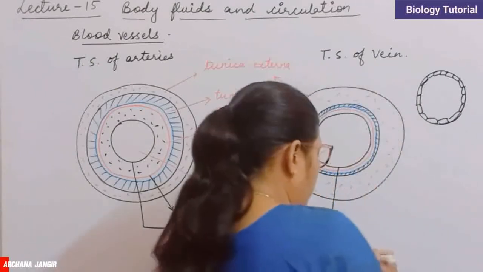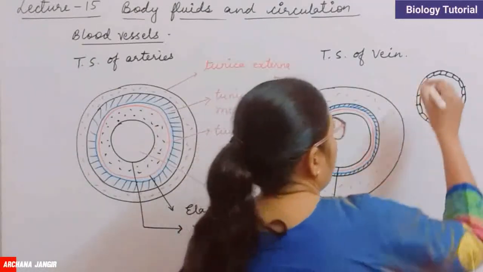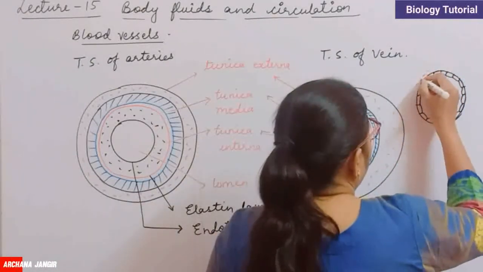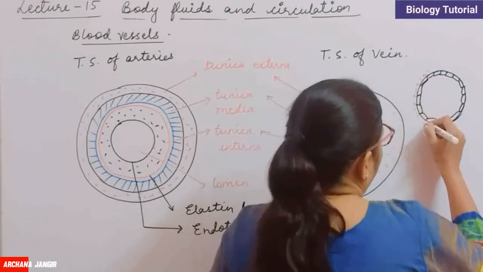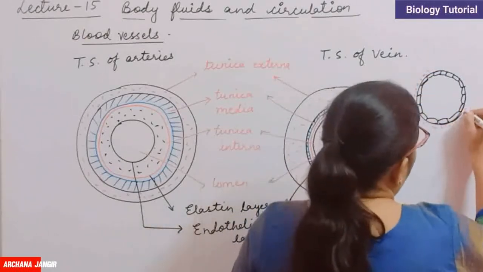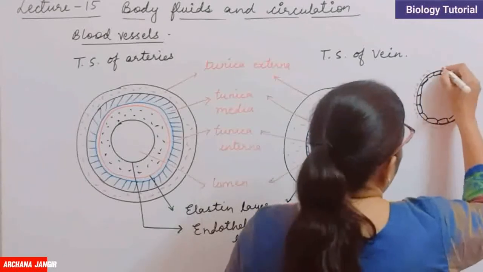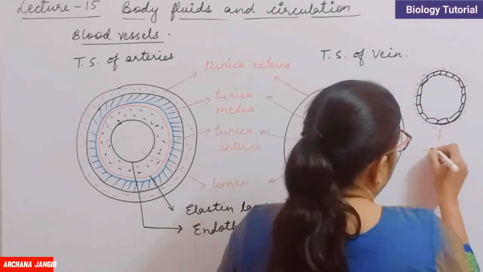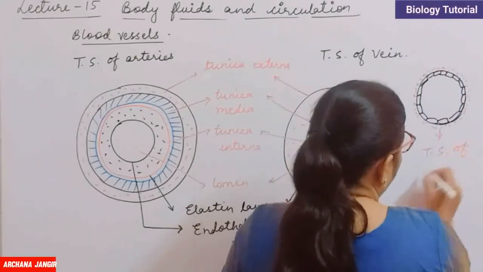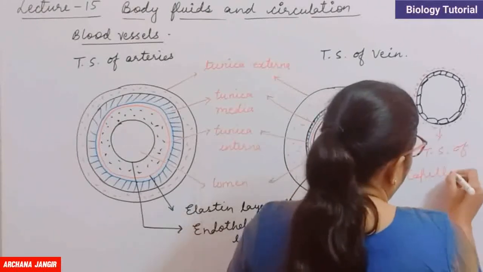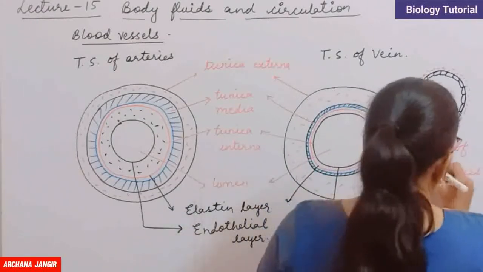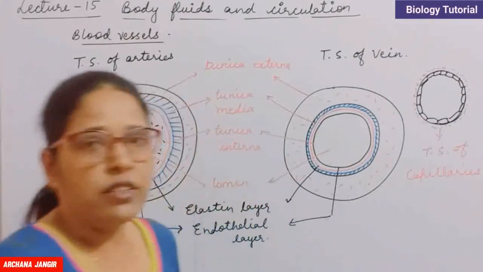This is the basement membrane, and it is the TS of the capillaries. The simple structure.